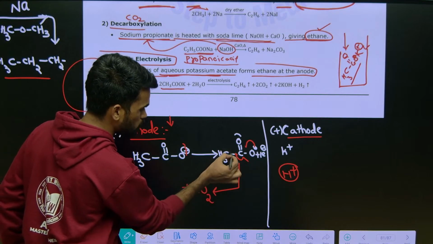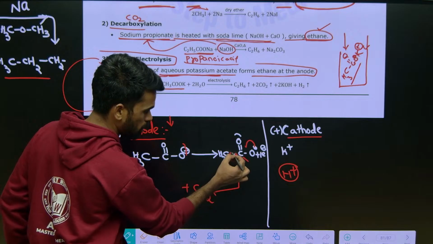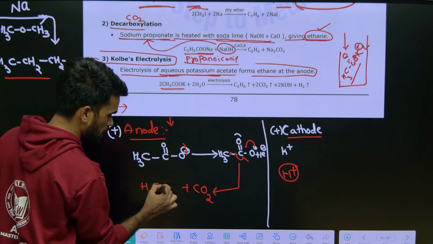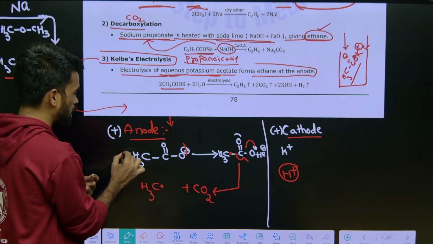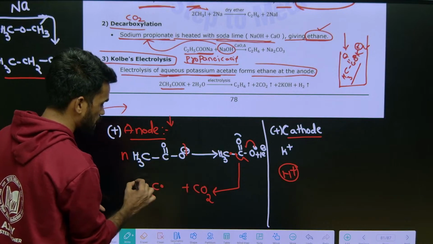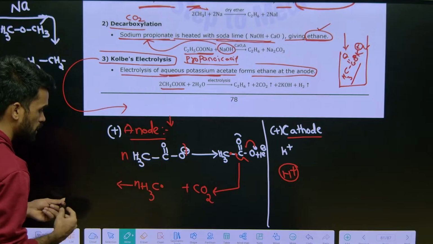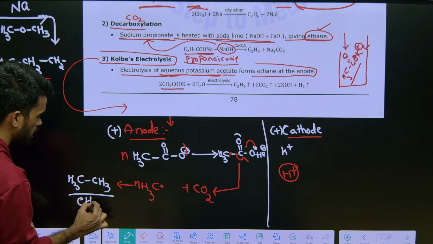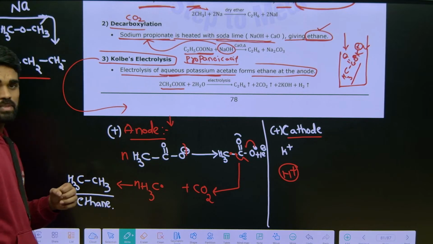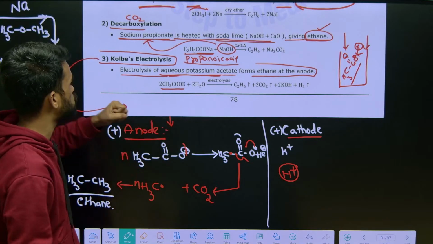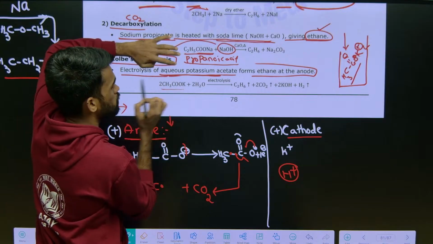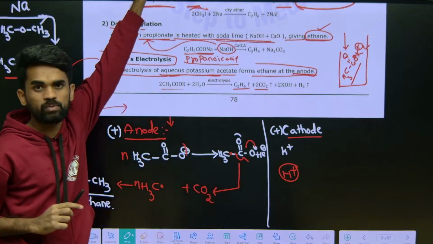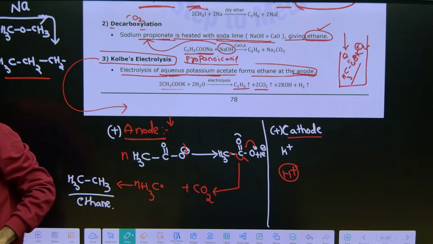And the remaining part of the bond, where one electron is taken on one side, gives you a CH3 radical. If I take n number of these molecules, we will get n number of these radicals. All of these combine with each other and you get CH3-CH3. What is this? This is nothing but ethane, yes, your product ethane is formed. Where is it happening? At the anode. That's why they mention electrolysis of aqueous potassium acetate gives ethane at the anode. That's what you need to mention in the exam.